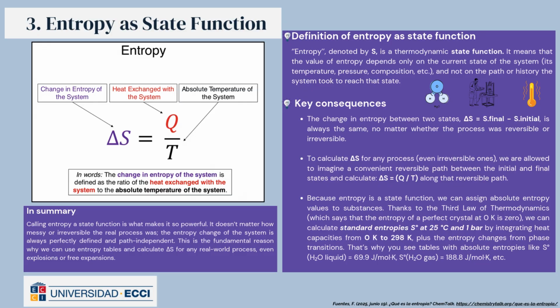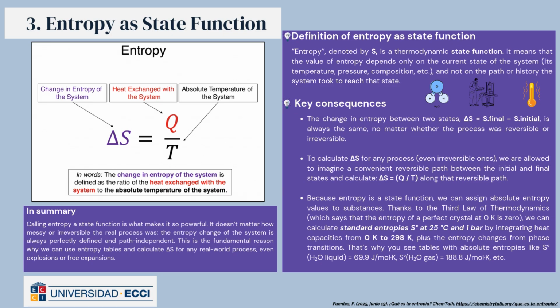That's why you see tables with absolute entropies like S° of H2O liquid equals 69.9 J/mol·K, S° of H2O gas equals 188.8 J/mol·K, etc.